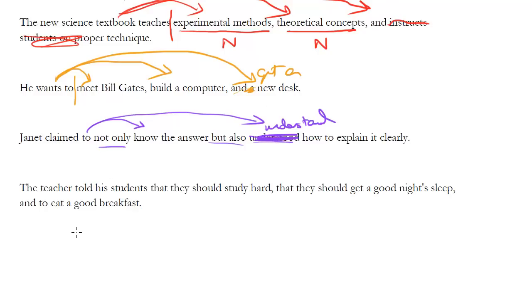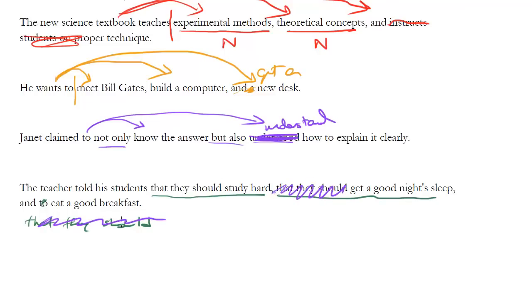One last example. The teachers told his students that they should study hard, that they should get a good night's sleep, and to eat a good breakfast. Notice it sounds a bit wordy, but notice what we got. The teacher told his students that they should study hard, that they should get a good night's sleep, and that they should eat a good breakfast. Now, very wordy. One of the other ways to fix it is to actually get rid of these two, and then you're okay. The teacher told the students that they should study hard, get a good night's sleep, and eat a good breakfast. Why can we do that?